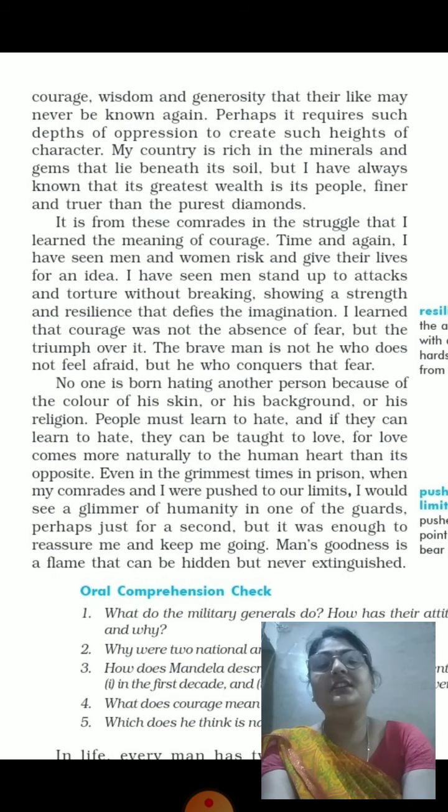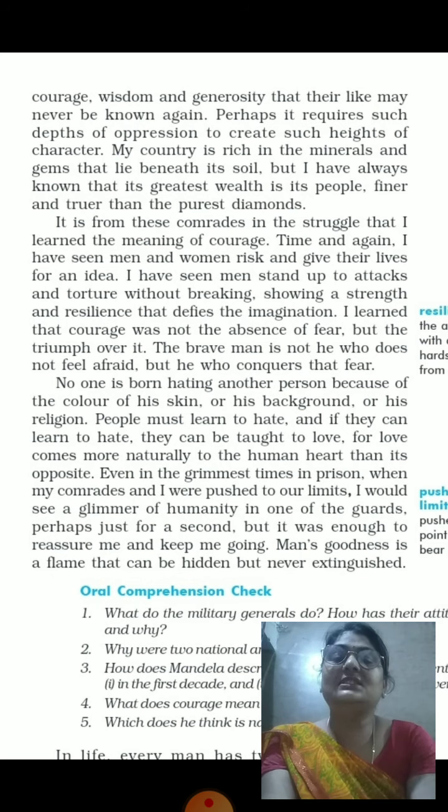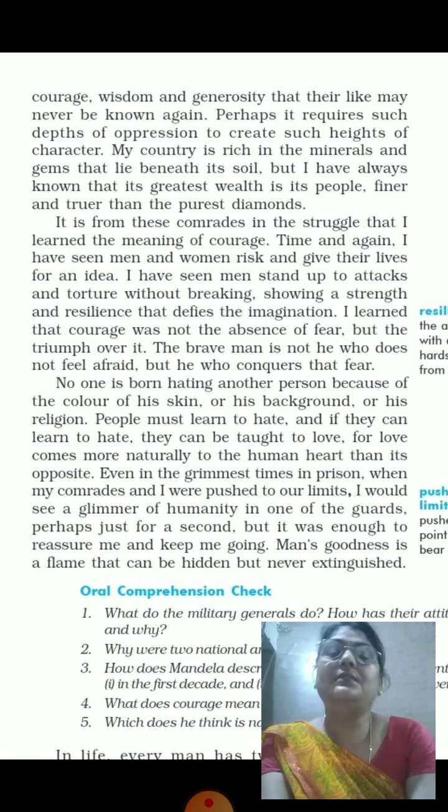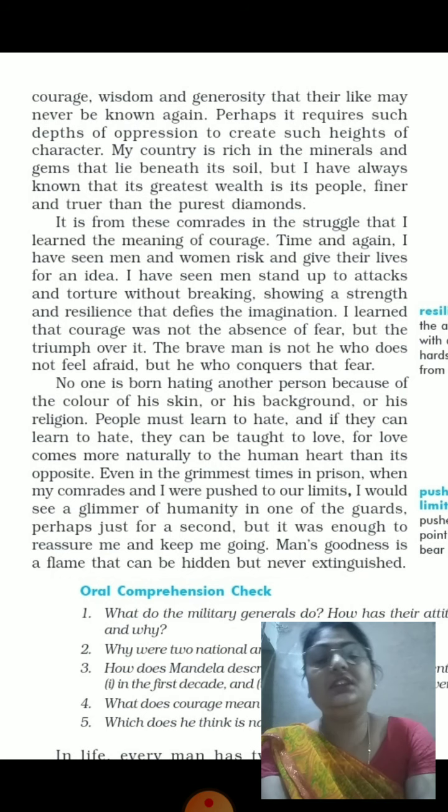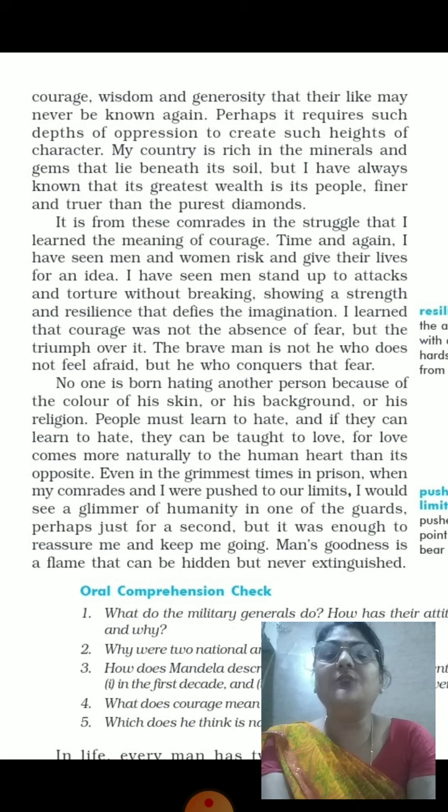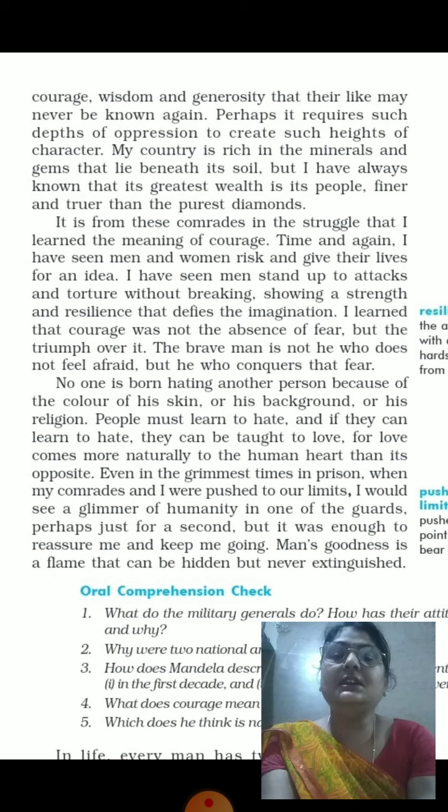Now he is saying that if people learn to hate, then they must also learn to love. For love comes more naturally to the human heart than its opposite. Okay, when we are talking about love, love is a natural thing in our heart, and hate comes from the outer part. Even in the grimmest time in prison, when my comrades and I were pushed to our limits, I would see a glimmer of humanity in one of the guards, perhaps just for a second, but it was enough to reassure me and keep me going.